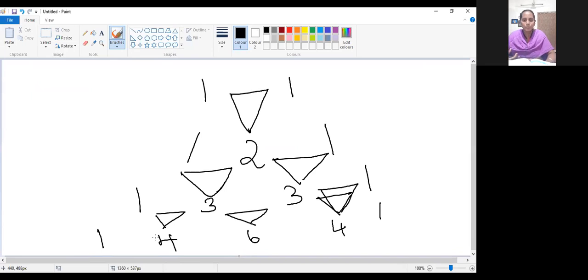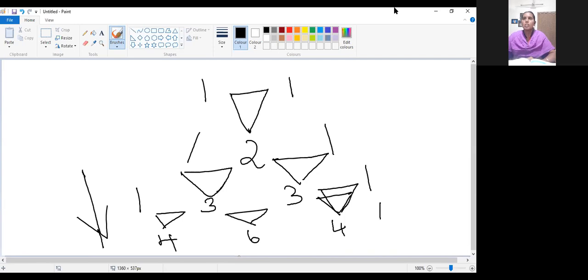Still 5 more rows we have to calculate. For each and everything, we have to depend on the previous row. If the index value is higher, like 10, 20, we have to depend on the previous rows. So there is a drawback in Pascal's triangle also.